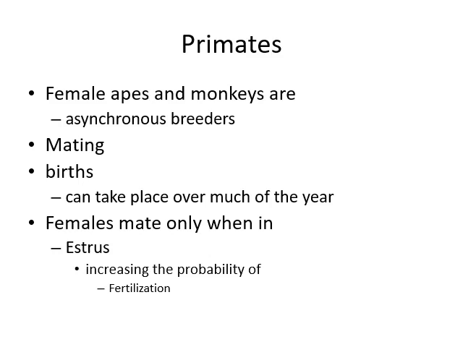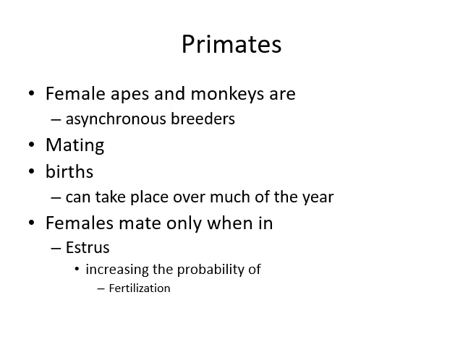Primates, apes, and monkeys are asynchronous breeders, that is, their mating and births are not synchronized. They can take place over much of the year. If you consider your own birth month, it may be July, it may be January, it may be March, it may be August. So it is not specific that you must be born in September or in March or in May. You don't have specific months, and also monkeys and apes don't have specific months. So that's why they are called asynchronous breeders.